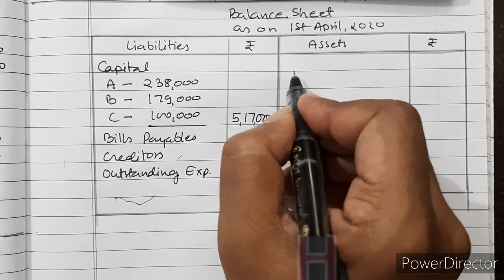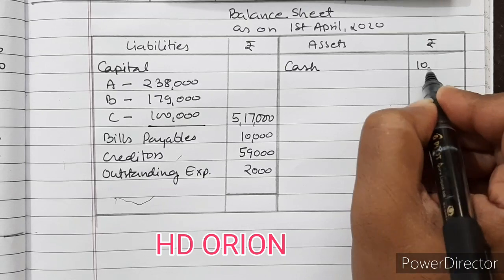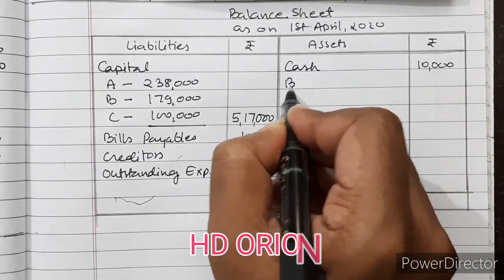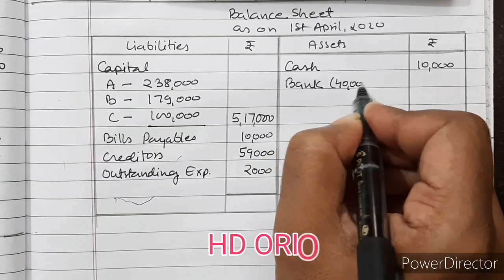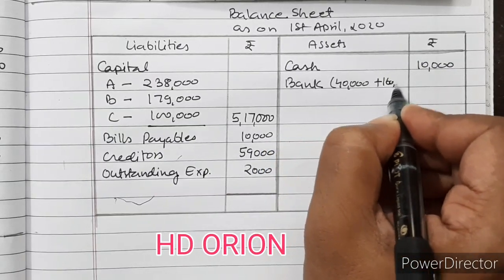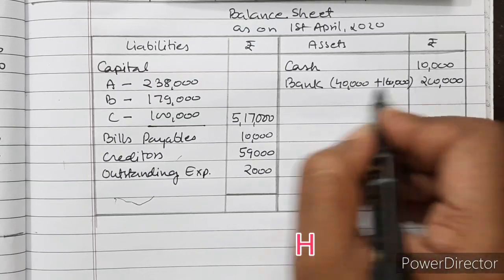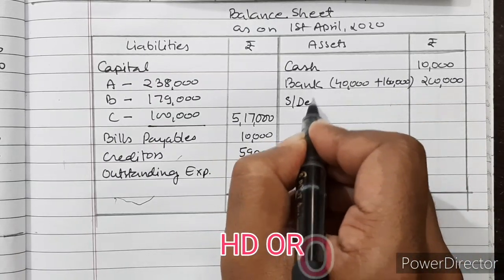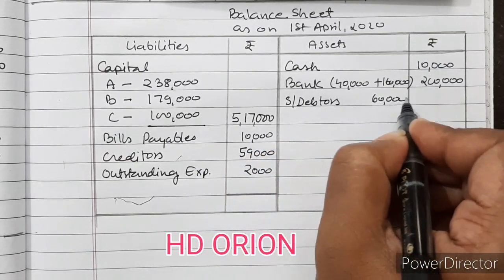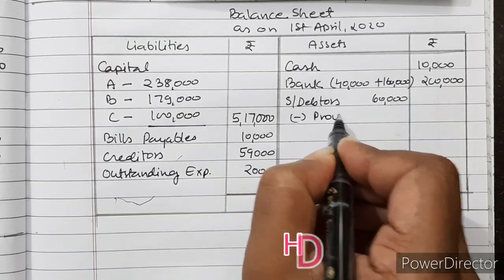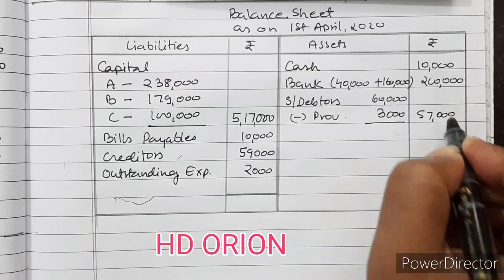Then on the asset side, cash in hand 10,000 and bank 40,000 we are already having, but 1,60,000 the new partner has brought, so 2 lakh. Sundry debtors is 60,000 less provision 3,000, 57,000.